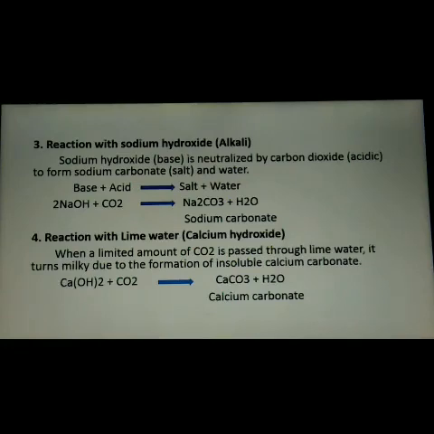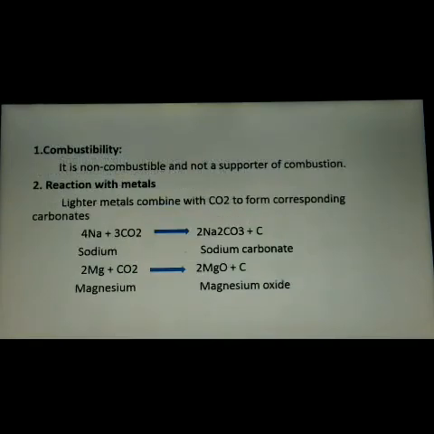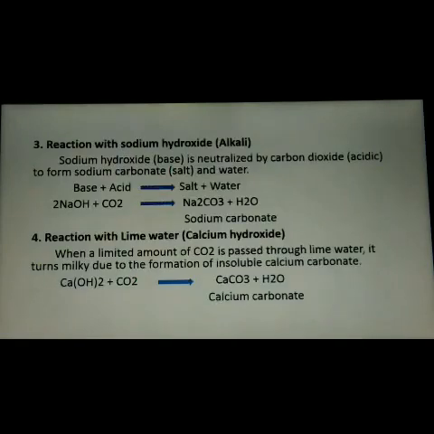So these are all the chemical properties of carbon dioxide. One is combustibility, and the second is the reaction with metals, where metals combine with CO2 to form their corresponding carbonates. The next is reaction with sodium hydroxide, where CO2 combines with any base to form the corresponding carbonates. And the fourth property is the reaction with lime water, where calcium hydroxide, when it combines with CO2, forms calcium carbonate.